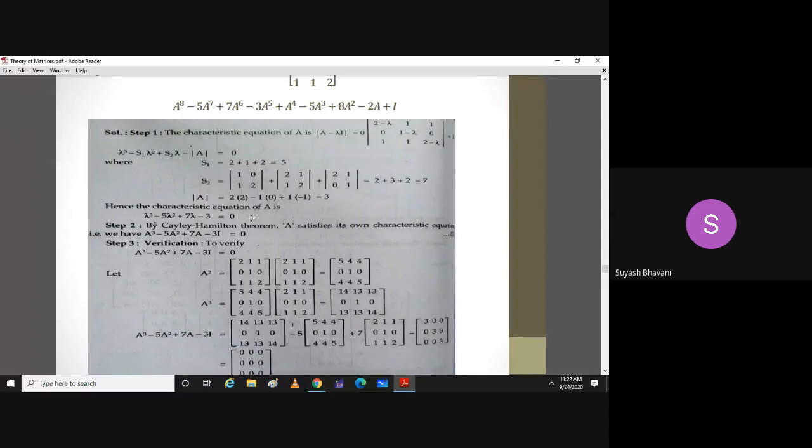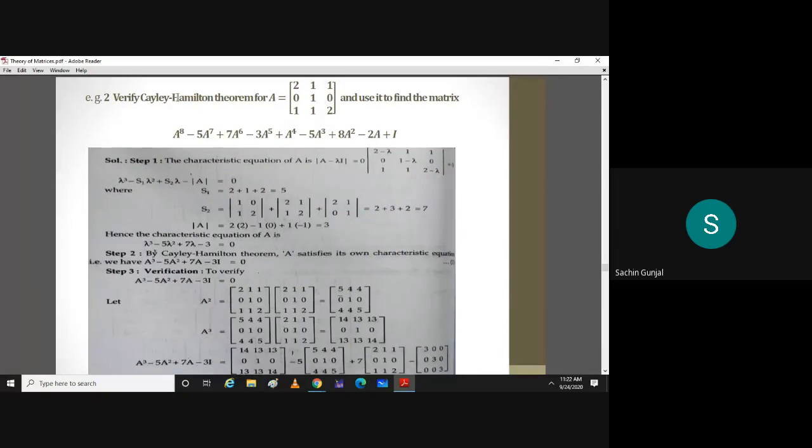Yes, sir. I didn't understand the part where we have to make that whole equation 0. Why are we doing that? Which equation 0? A cube minus 5A square plus 7A minus 3I. See, the question is to verify Cayley-Hamilton theorem. That means you find the characteristic equation, replace lambda by A, and check whether you are getting 0 as the 0 matrix. That is what I mean by verification. Yes, sir.